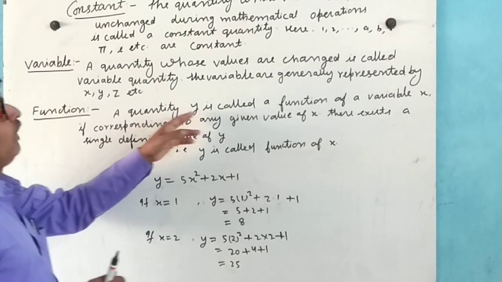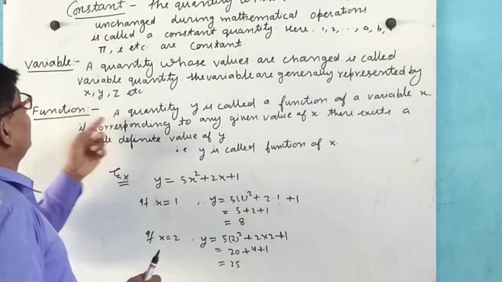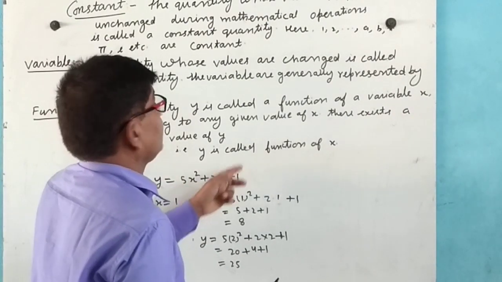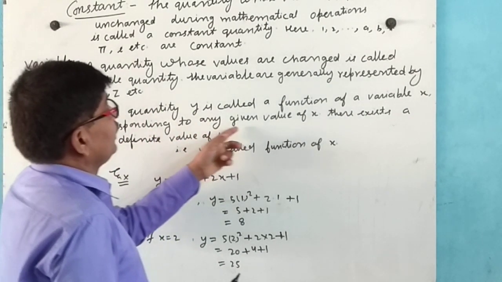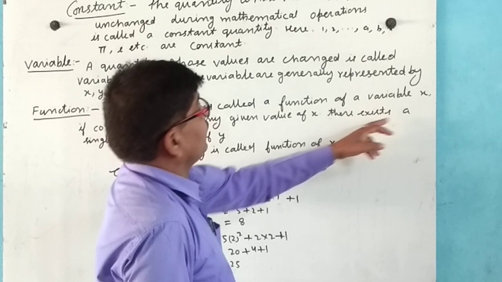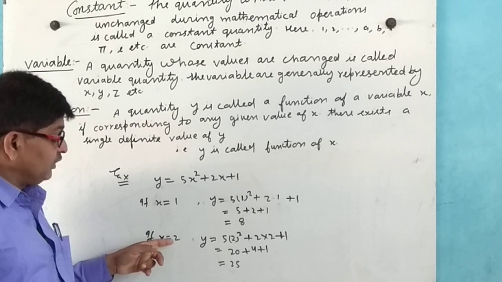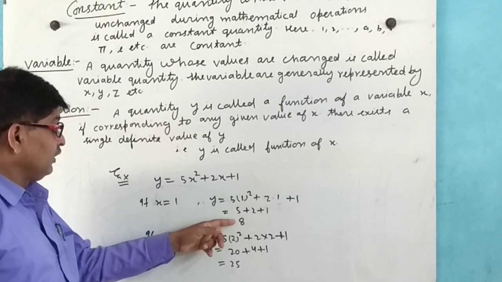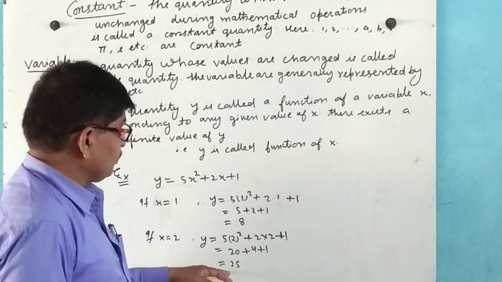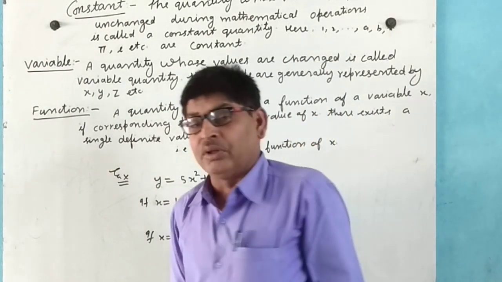Function: a quantity y is called a function of the variable x if, corresponding to any given value of x, there exists a single value of y. Here x is equal to 1, y is equal to 8; x is equal to 2, y is equal to 25. Now, the physical meaning of dy by dx.